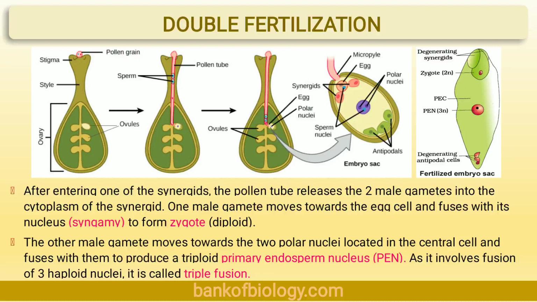So the first male gamete fuses with the egg to form the zygote. The second male gamete fuses with the secondary nucleus to form the primary endosperm nucleus. As it involves the fusion of three haploid nuclei, it is also called triple fusion.